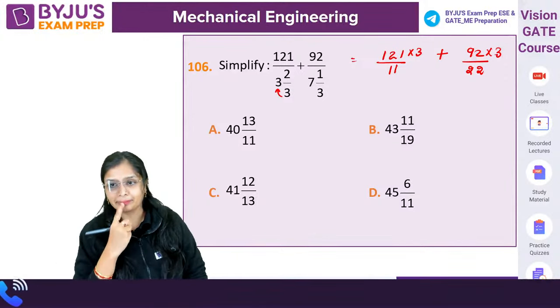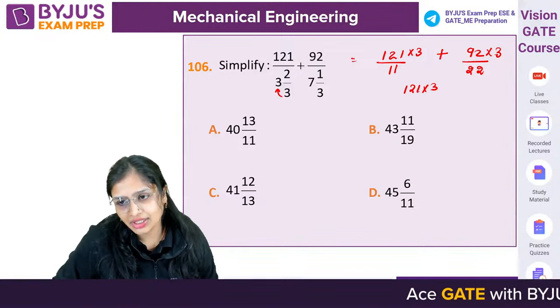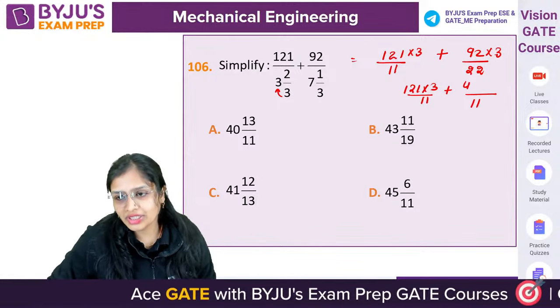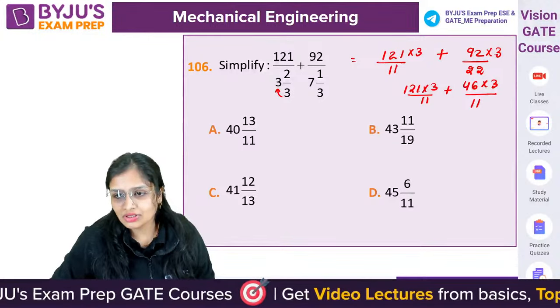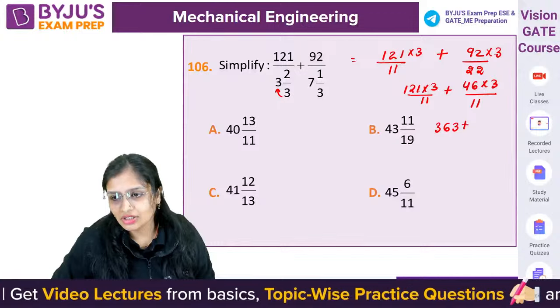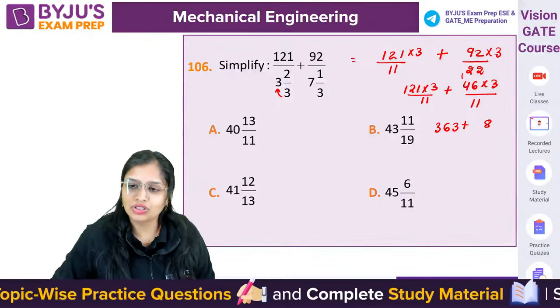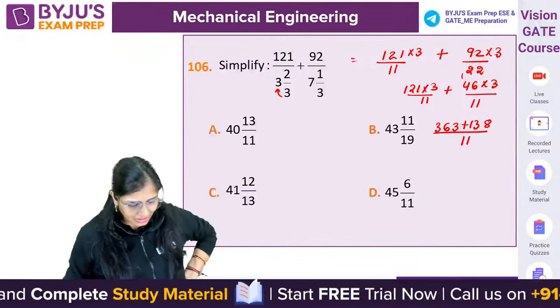Anything you can do it. अब जैसे इसको कर देती हूँ 121 into 3 divided by 11 plus इसको भी 11. 2 4s are 8, 2 6s are 12, 46 into 3. Now solve this. 3 1s are 3, 3 2s are 6, 3 1s are 3, 4 6, 6 1s are 6, 6 2s are 12, 6 3s are 18, 4 1s are 4, 4 3s are 12, 138 by 11. Solve it. How much it is coming?